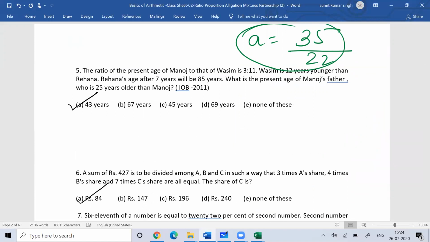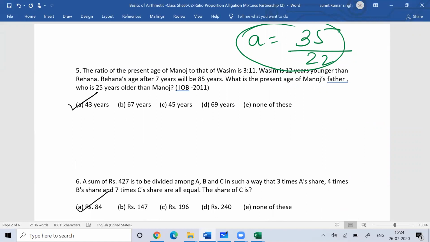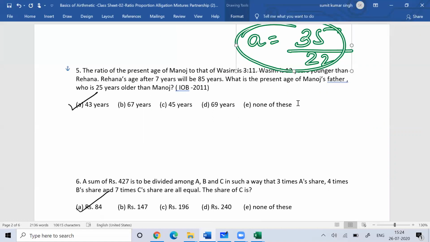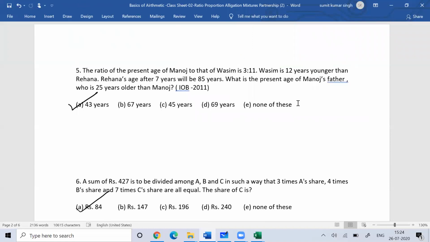Now next question. The ratio of the present age of Mohan to Wasim is 3:11. Mohan's age is suppose 3x, Wasim's age is 11x. Wasim is 12 years younger than Rehana, so Rehana is 12 years elder to Wasim. So the age of Rehana is 11x plus 12.